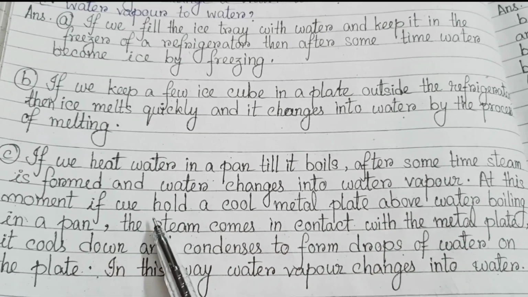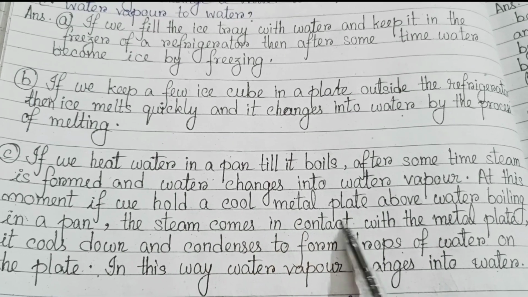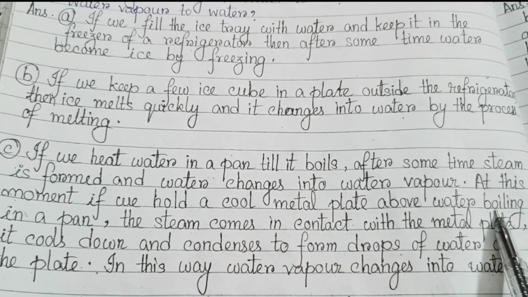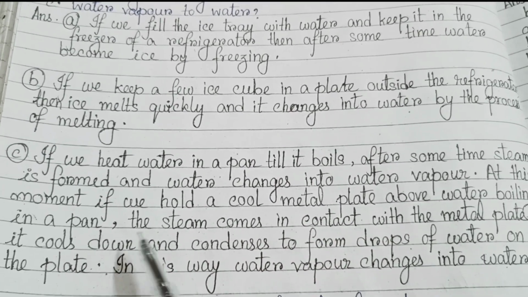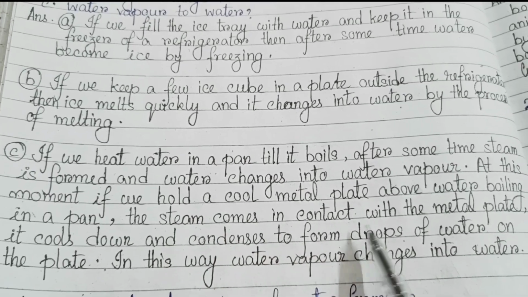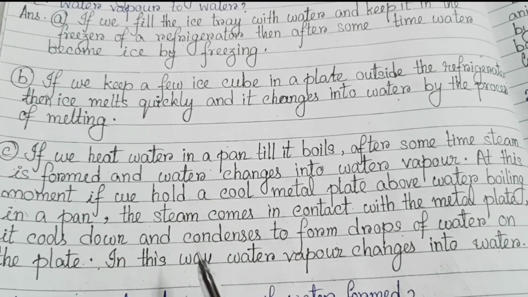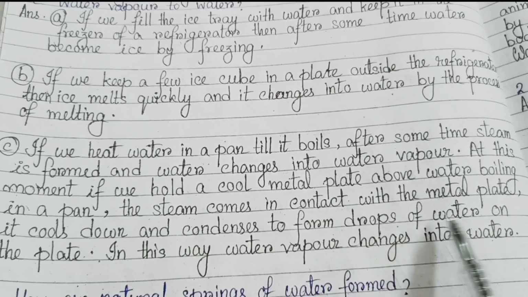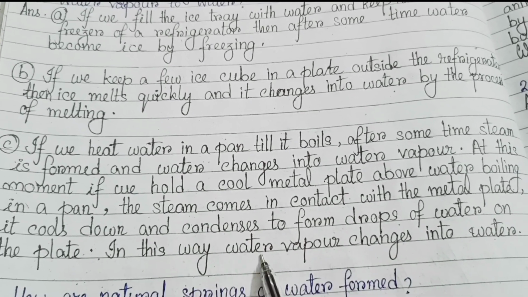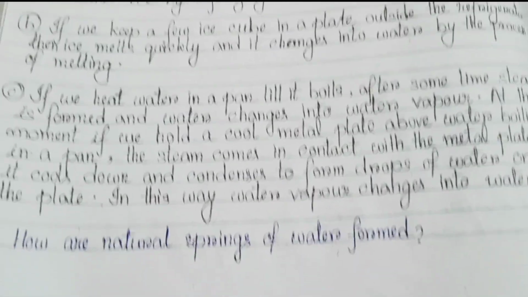At this moment, if we hold a cool metal plate above water boiling in a pan, the steam comes in contact with the metal plate, cools down and condenses to form drops of water on the plate. In this way, water vapor changes into water.